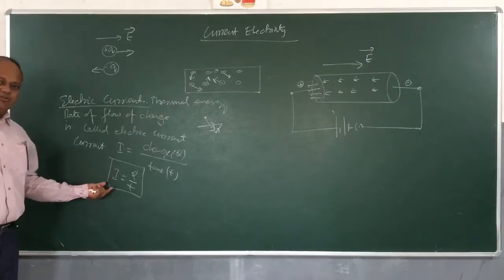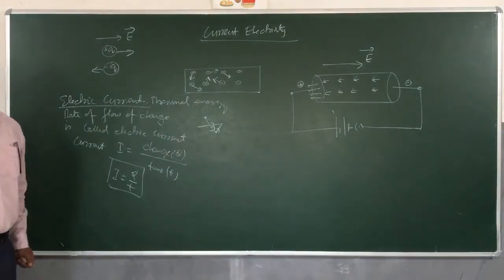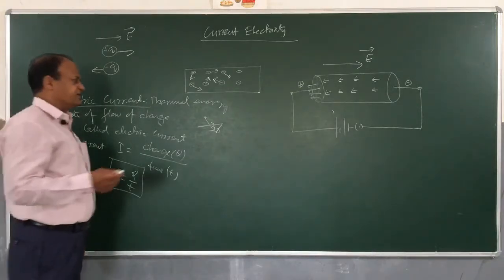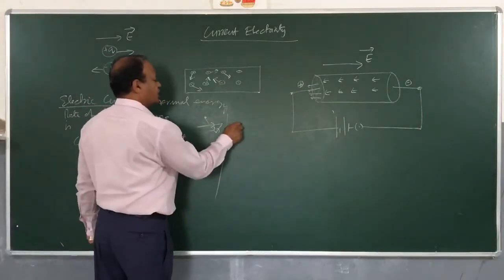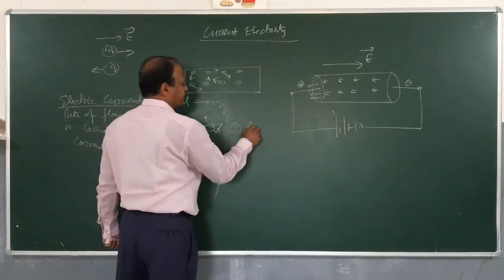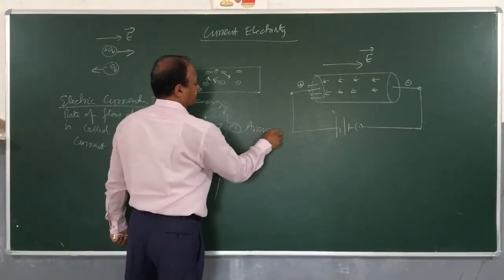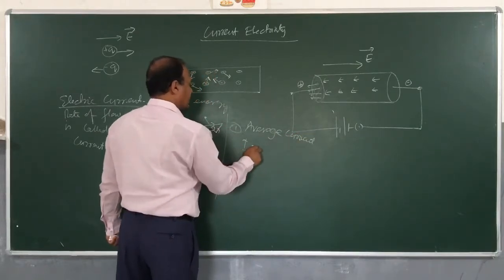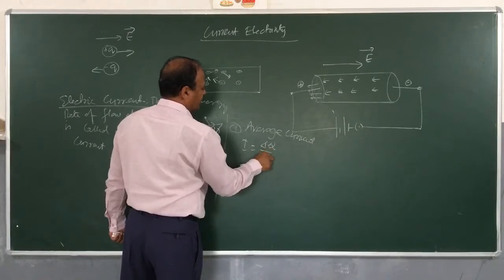So this current I which you are defining is actually average current. You can classify current into many ways, but here we will be discussing only two. First one is average current. Average current I is delta Q by delta T.